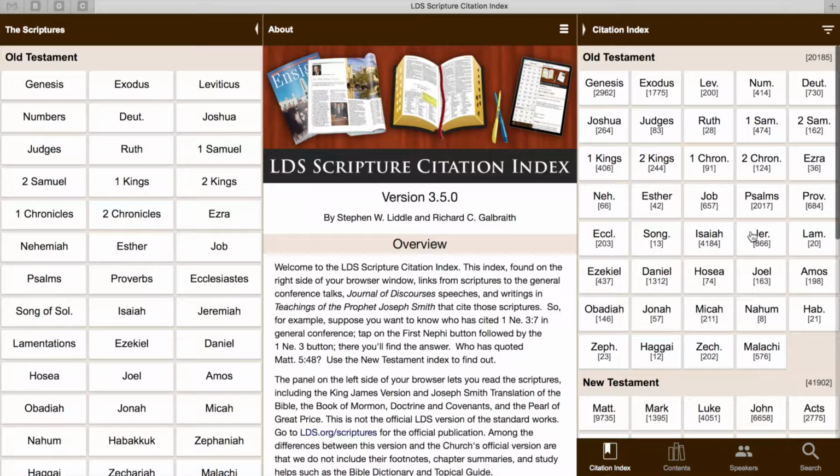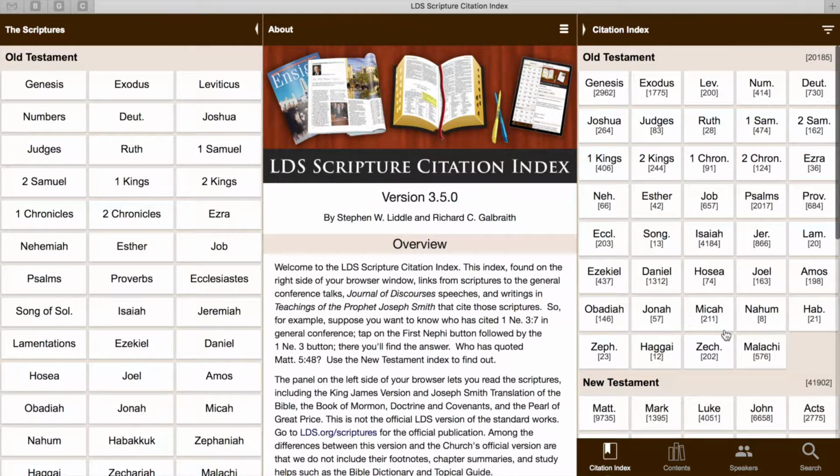Now, on the right-hand side, it also lists all of the books in the standard works. Although, as you see, there are little numbers beneath each of the names in brackets, and that is how many times that scripture has been cited in either General Conference talks, Journal of Discourses speeches, or writings in the teachings of the prophet Joseph Smith. The people who have created this website have gone through and connected each time they have been cited or related to topics given in each of these sources.